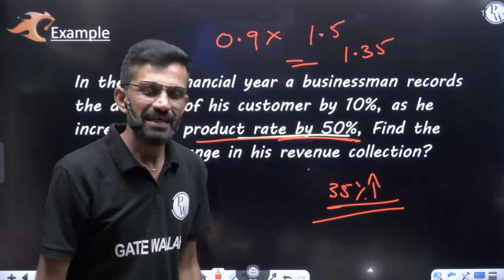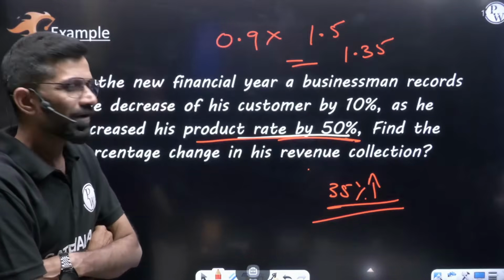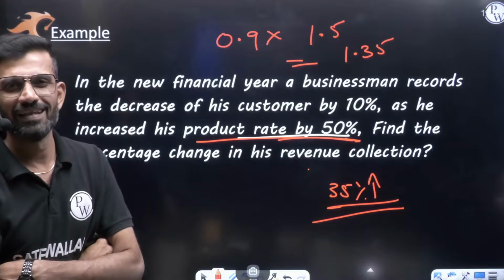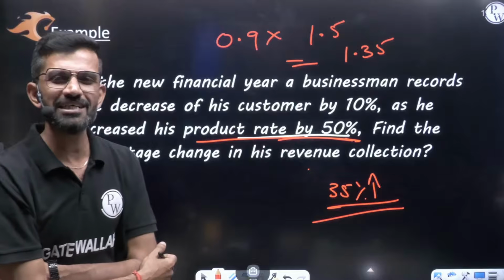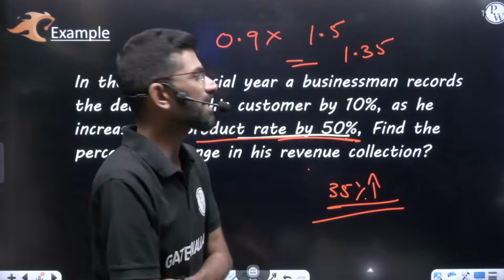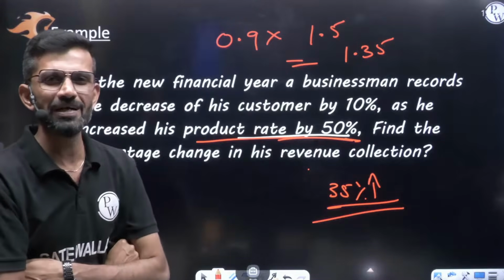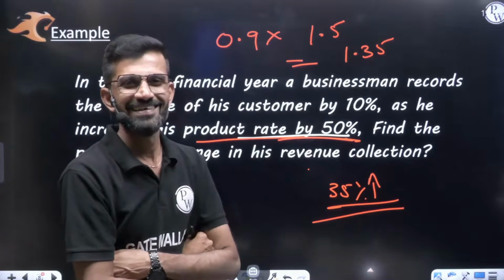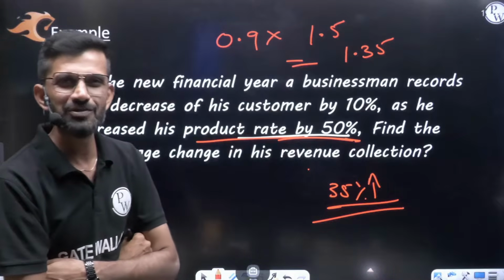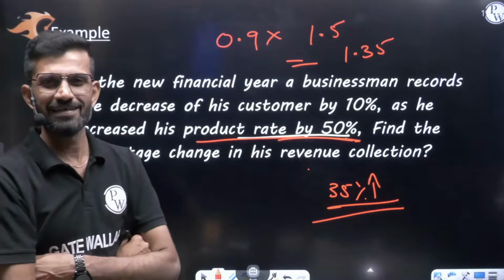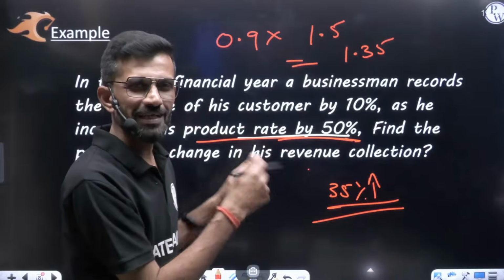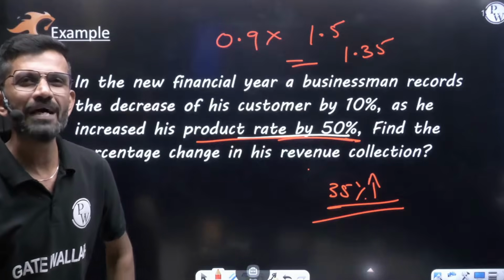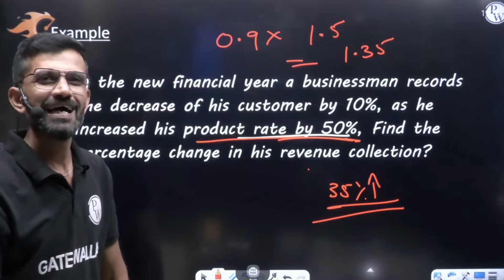Is it clear? Now some people ask me, sir, why are you using multiplication in the middle? Why this operator, multiplication? There are so many operators: addition is there, division is there, subtraction is there. Why are you showing this partiality toward multiplication? We'll understand why we are using multiplication. But before that, I think it is clear to you why we are comparing with 1. In further questions, we'll understand why we are using this multiplication as well.